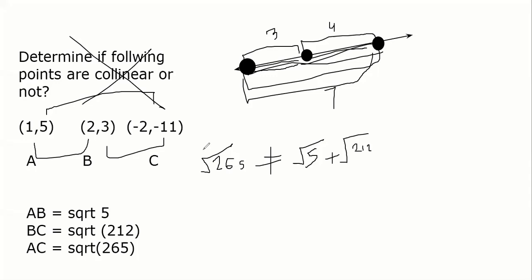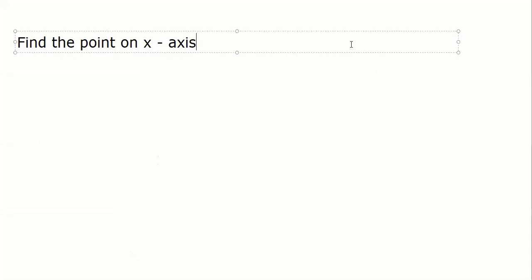Just visualizing. Similarly, if I give you another question, please stop me if you have any confusion. If I say find the point on x-axis, the moment I say point on x-axis, which coordinate is 0, x or y? The point on x-axis, y is 0. X can be anything, y is 0, right? That is the first thing that should come to mind. Find the point on x-axis which